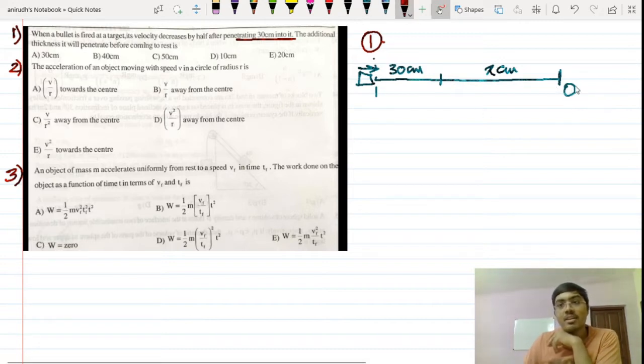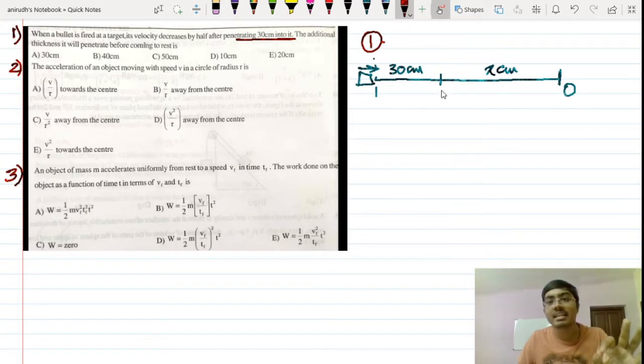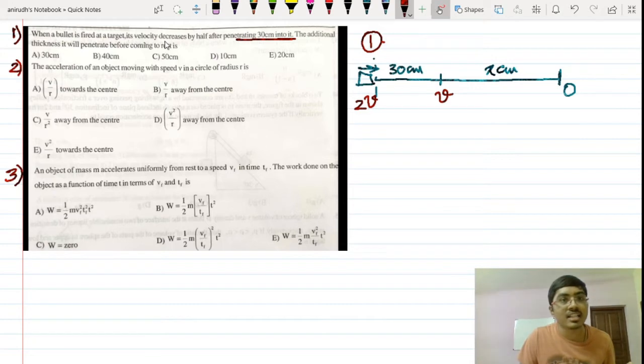So if 0 was the velocity over here, let's say that here the velocity is v. If the velocity here is v, then the velocity here is twice of that. Now again read the question. When a bullet is fired at a target, its velocity decreases by half after penetrating 30 centimeters. So here let's say that the velocity was 2v. As it penetrates, it becomes v, and then again it penetrates some x centimeters, then it becomes 0.